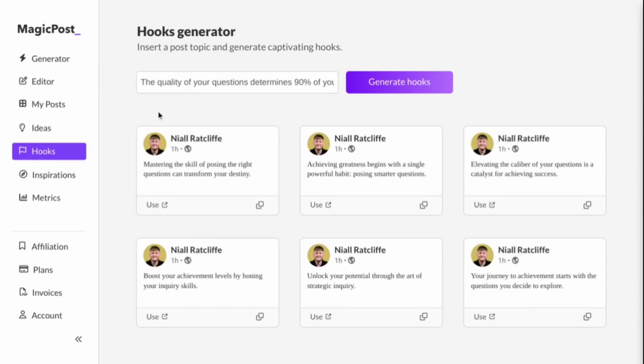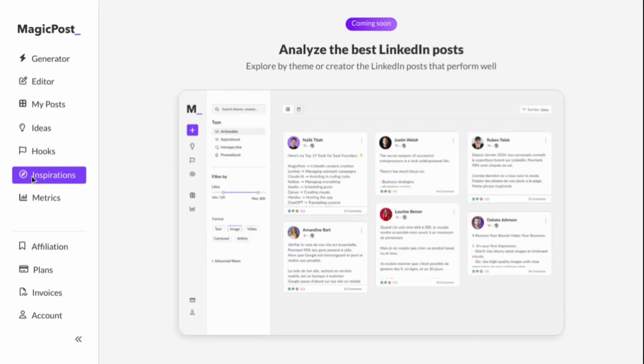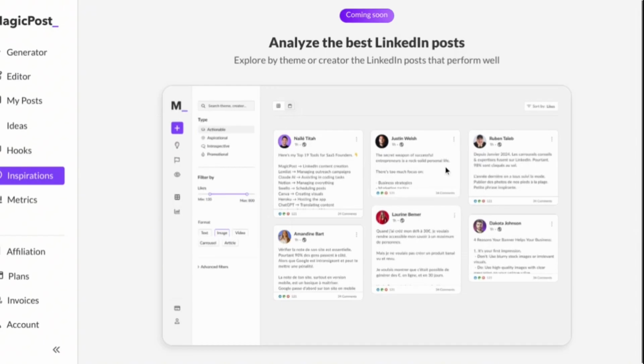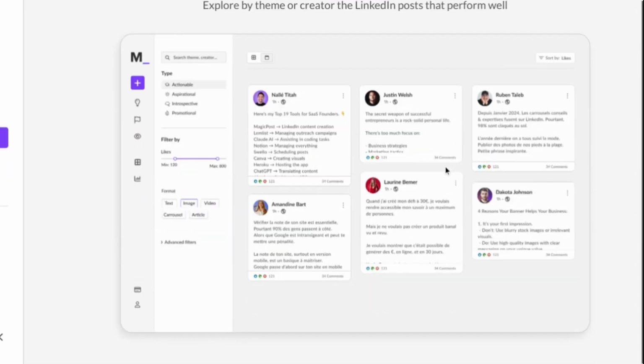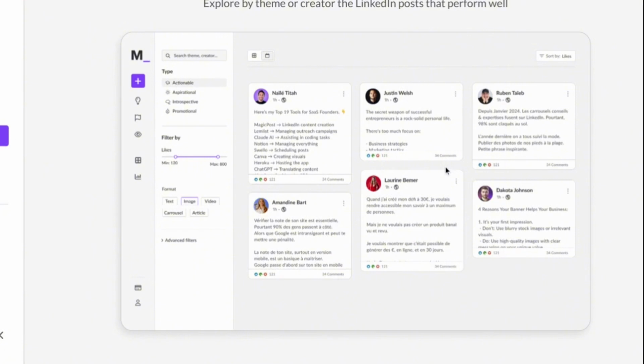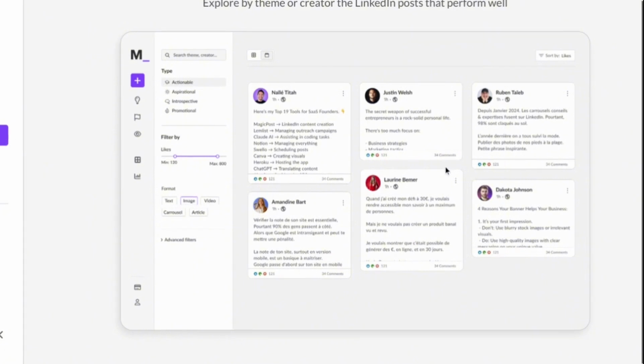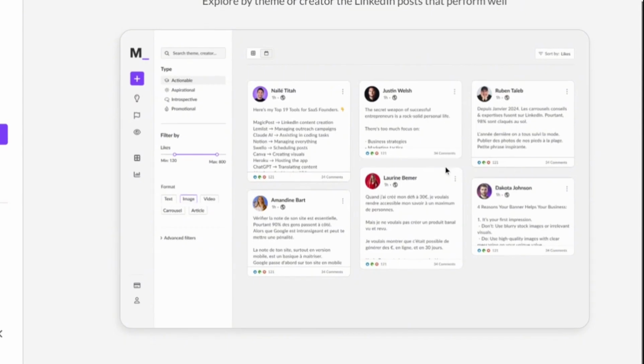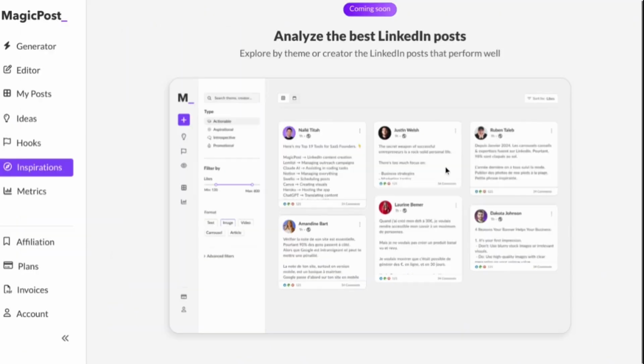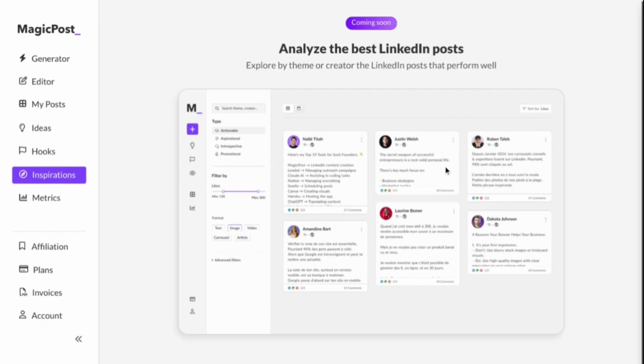Lastly, not really lastly, but inspiration is something that is, as you can see, coming soon. And personally, I don't know how to feel about this one, because I'm not the kind of guy that gets inspiration from other creators' posts, especially someone like me that runs two polar opposite businesses that aren't really popular on LinkedIn. The first one is building custom AI chatbots for e-commerce brands, and the second one is repurposing video-first content for creators. That's not something you would find inspiration for on LinkedIn, but for most of you, this is where you can go.